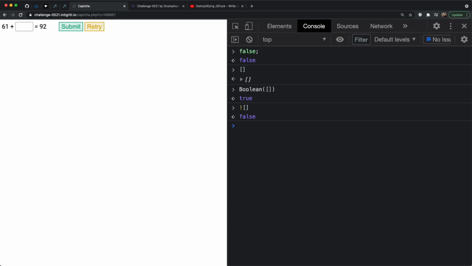And now if we want to express ourselves, let's say we want to write the word true, we can just do the opposite of that. We say not, and then our empty array, which is true. If it's not true, then it is true, right? So we get our true output here as well. So we're already using a very limited character set and getting different results here. But what exactly is it useful for?